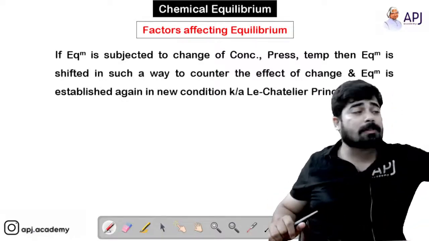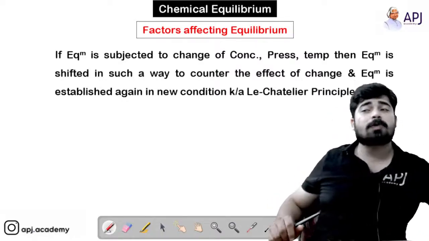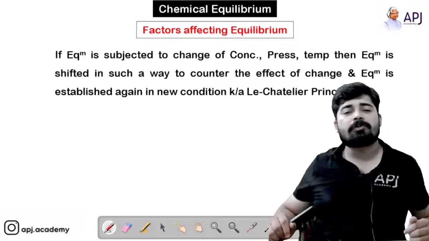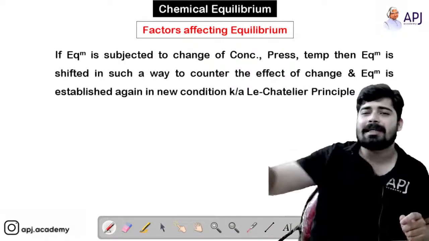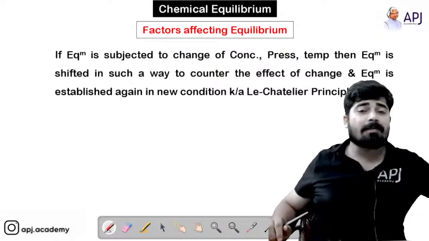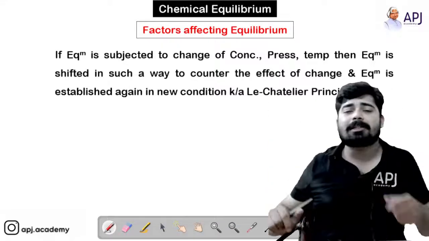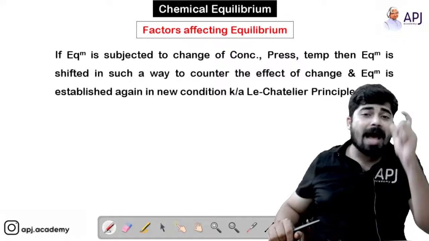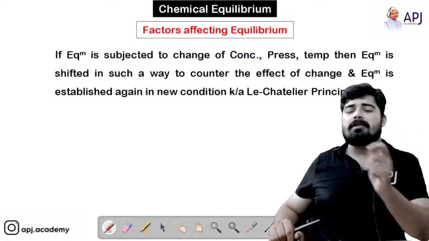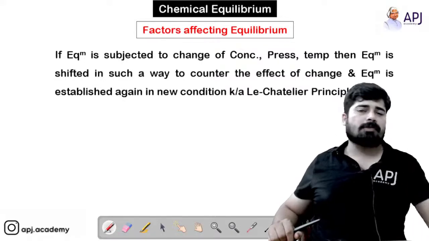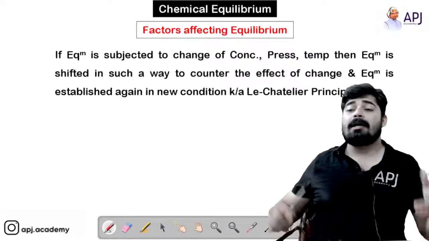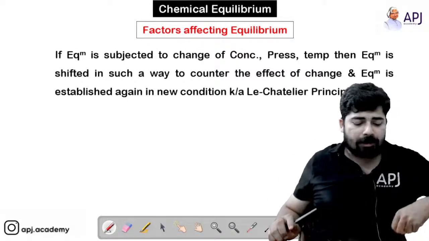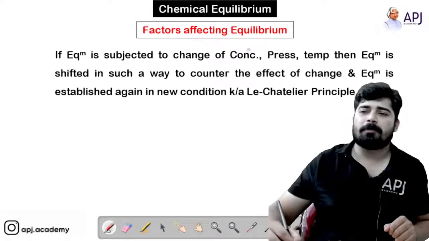If you increase the pressure on one side, the reaction will shift to the other side to decrease the pressure. If you increase the volume, the reaction will shift in the direction where it can decrease that volume. If you increase the temperature, the reaction shifts in the direction where it can decrease the temperature. This is how the equilibrium acts when you change any variable like pressure, concentration, number of moles, volume, etc. And this principle is called the Le Chatelier principle. Hope this is clear for you.